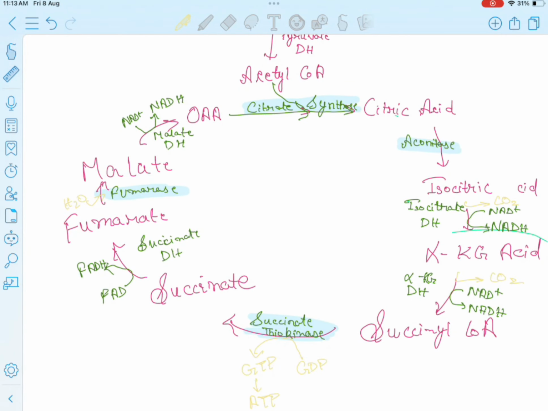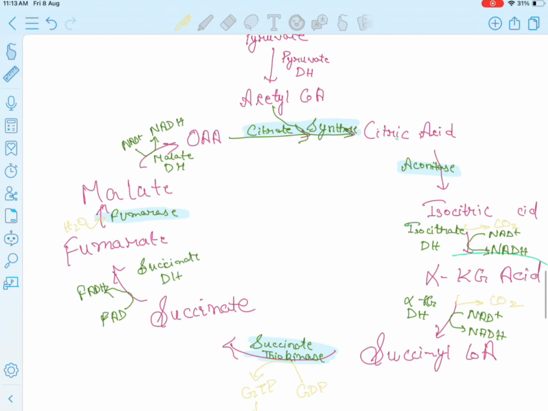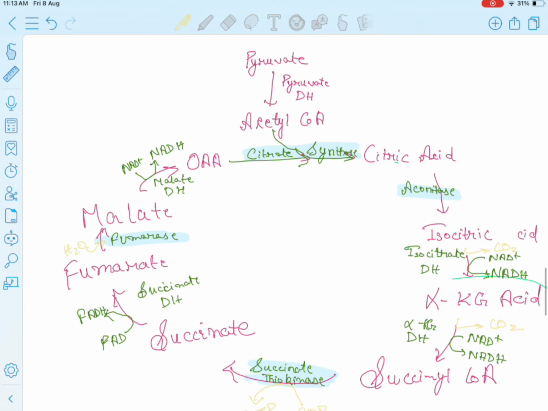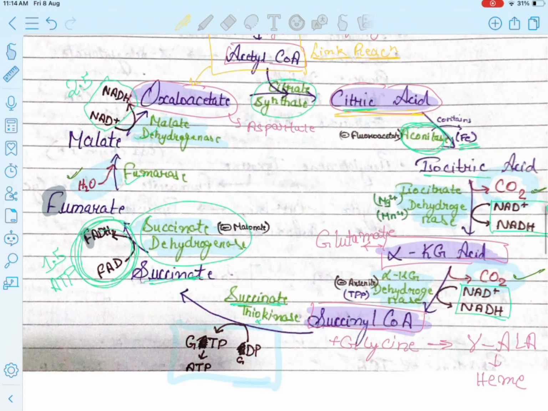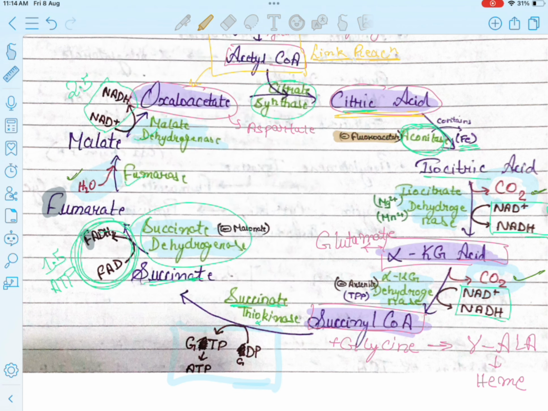Now, so this is our TCA cycle. This is the whole cycle. Okay. So now we will look at the inhibitors of the TCA cycle. So here I have written the inhibitors. Let me mark. There. These are the inhibitors: fluoroacetate, then malonate, and then arsenite.